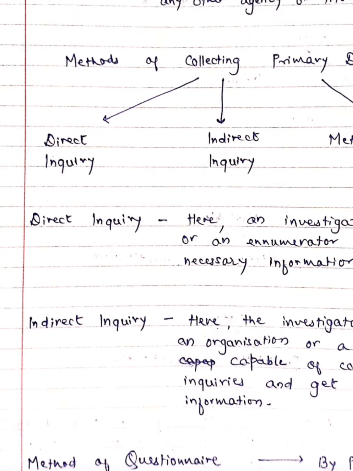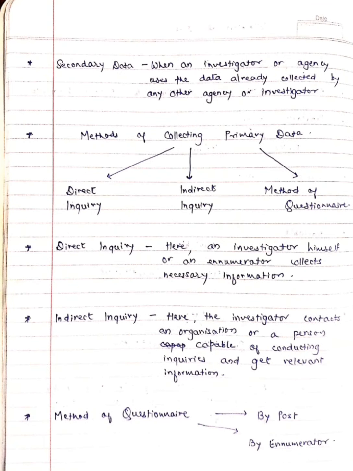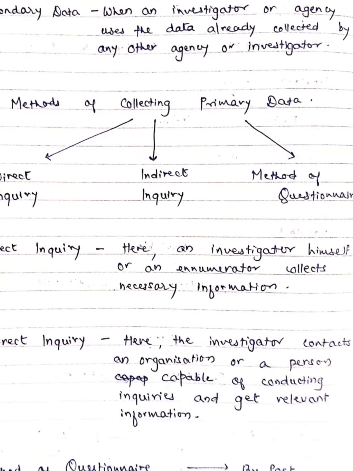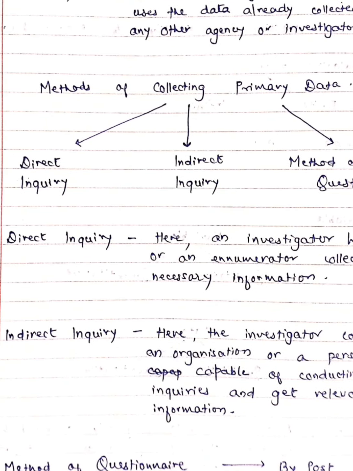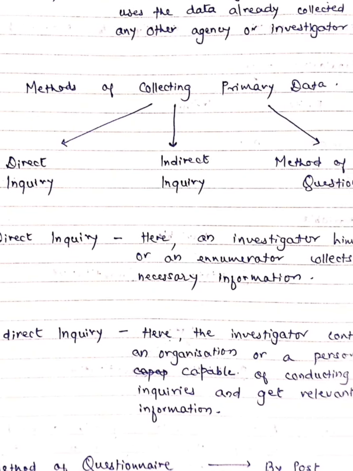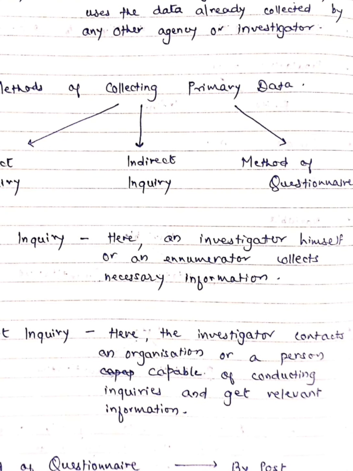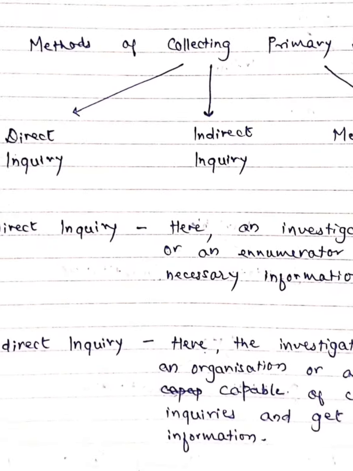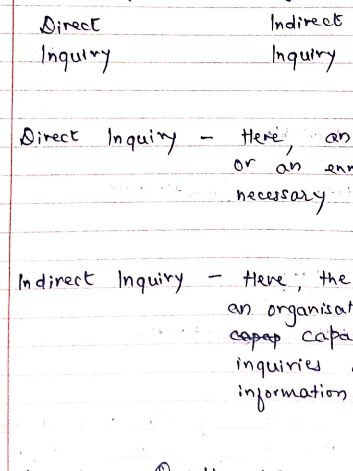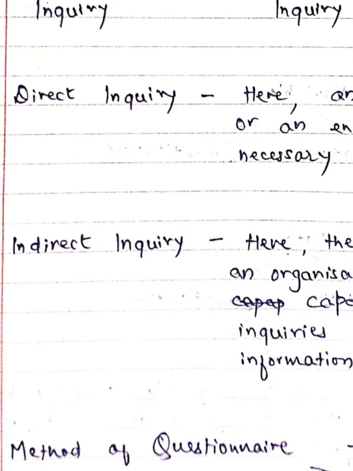So in methods of collecting the primary data, we have seen direct inquiry and indirect inquiry, and now we are going to talk about the method of questionnaire. In the method of questionnaire, we had discussed that we prepare certain questions as per our inquiry, and we post them, or with the help of the enumerator collect the answers to such questions.